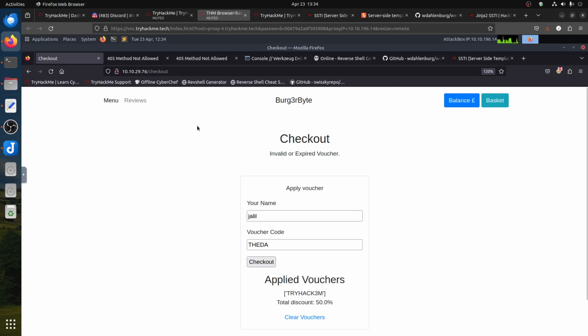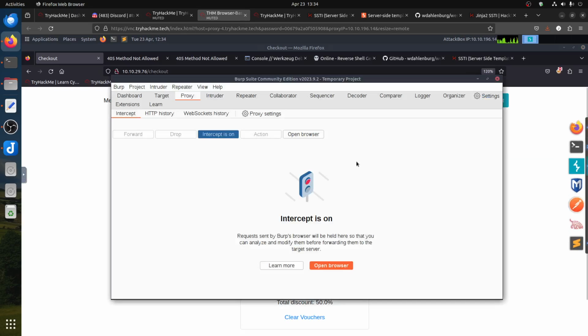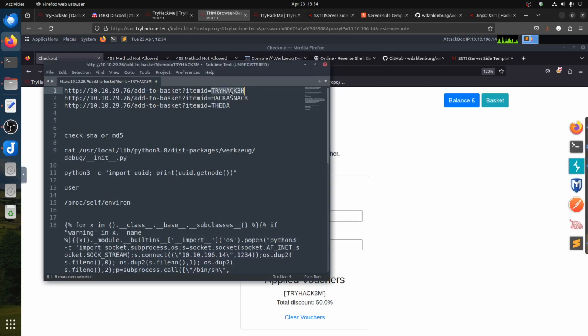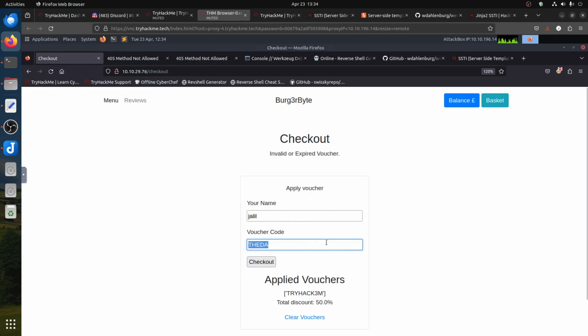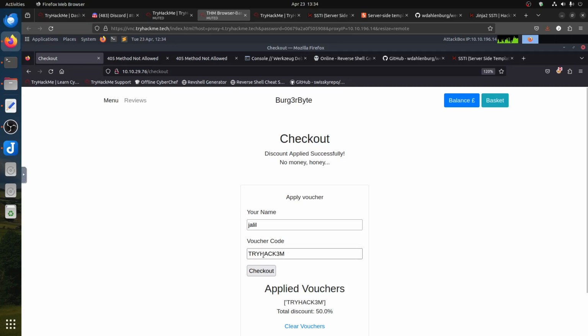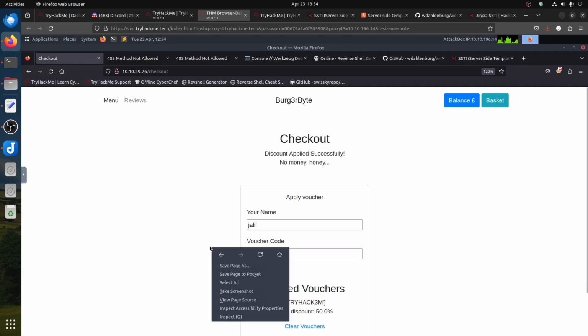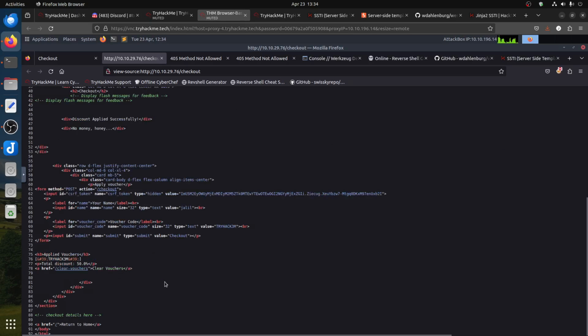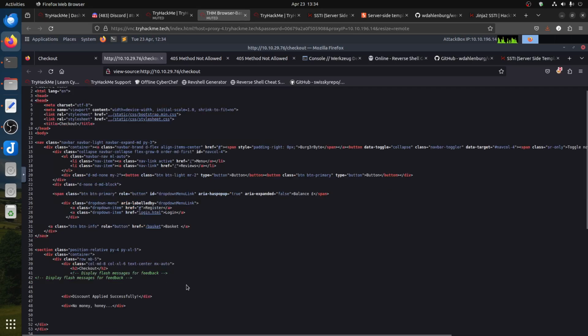So the only thing we know for sure is the voucher works. So is there any way to tell where the voucher is? But even if you go to page source here to display flash messages of feedback, that's not what's interesting for us. Checkout details here, clear voucher, so that's the link, but it doesn't give us anything.